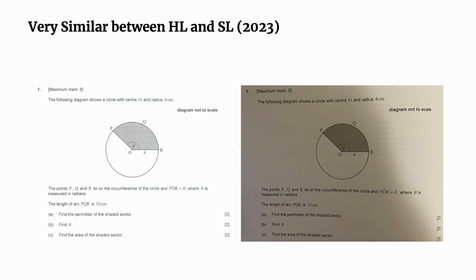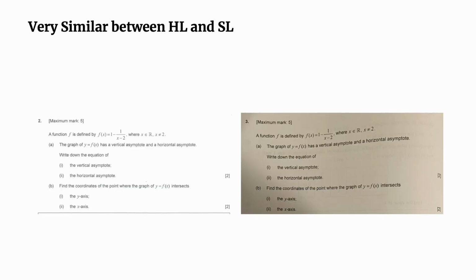Okay, so since the radian measure is a core topic, it's fair to ask both of them, and this was question number 1. Let's move on to question number 2. The next question, question number 2 from the HL and question number 3 from the SL, represent the rational function. And as you know, when we see the rational function, what we want to do is to be able to graph it, indicating the horizontal asymptote as well as the vertical asymptote.